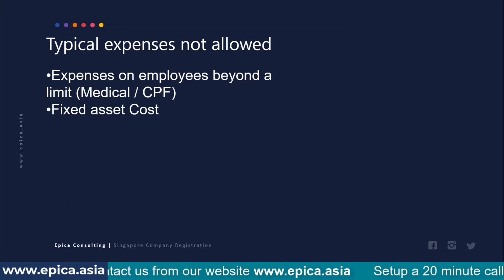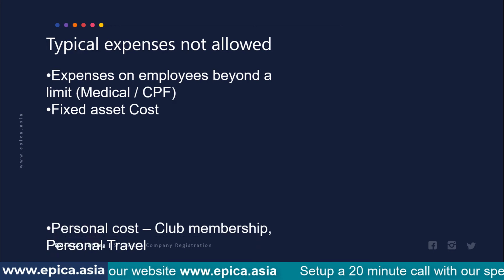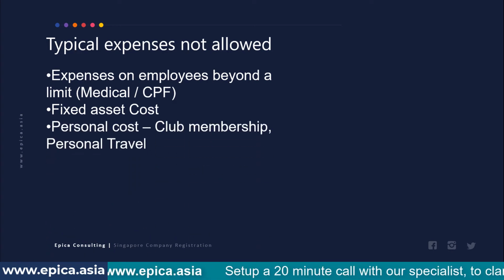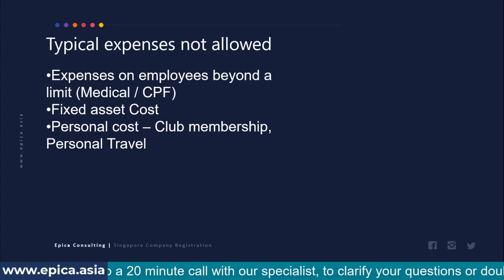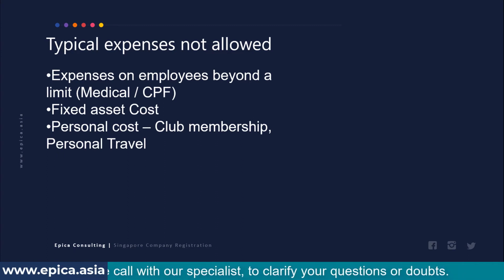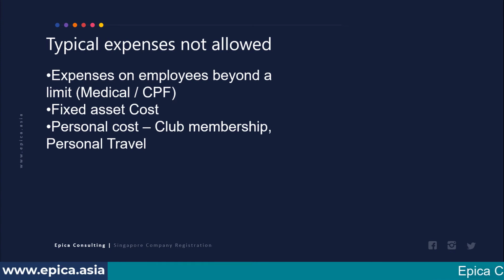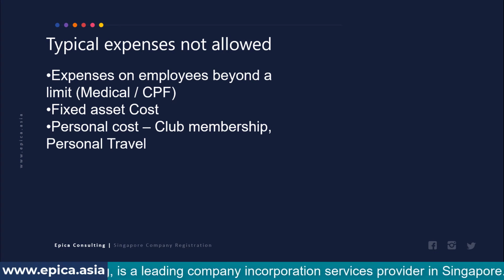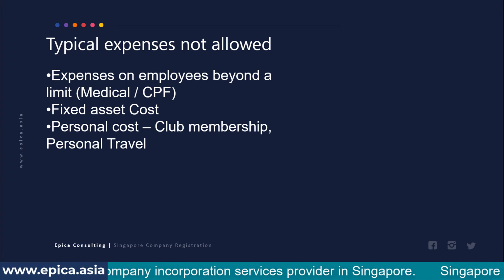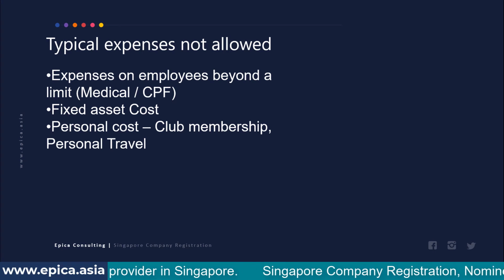Fixed asset cost cannot be claimed, that I already explained. Instead, depreciation can be claimed. Personal cost cannot be claimed. For example, if you travel personally or you take club membership, then that is not allowed. And sometimes in some companies, this really becomes quite complicated because people use company cards left and right for any personal expenses. So my general advice to my clients is to never use your company card for any personal expenses. Instead, on a monthly basis, take whatever is the agreed salary and manage in that.